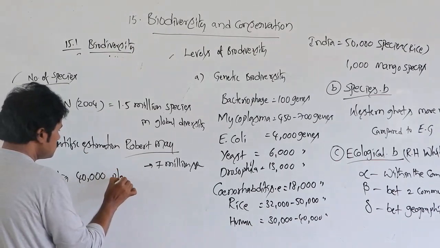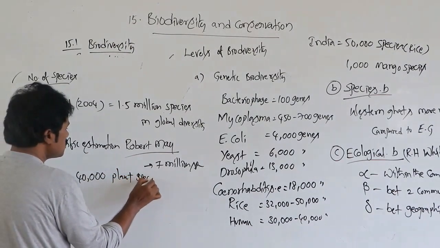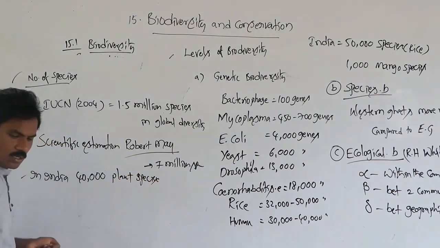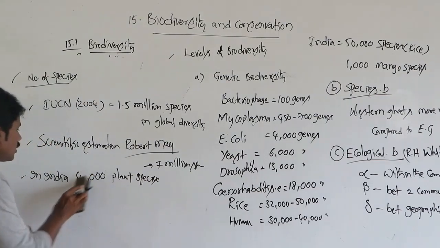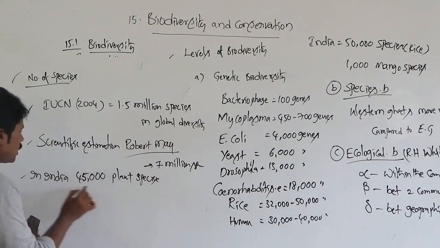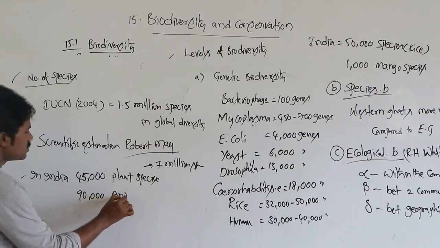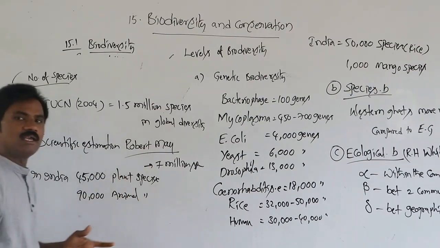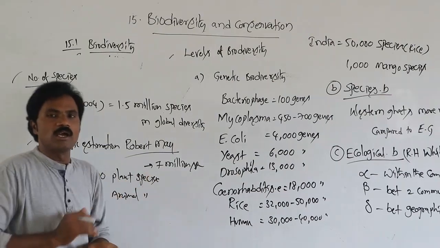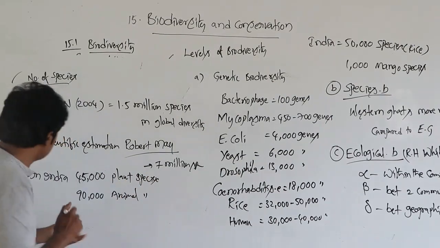Plant species number 45,000. Then animals, it will be double, 90,000 animal species. It is almost double in the Indian scenario.